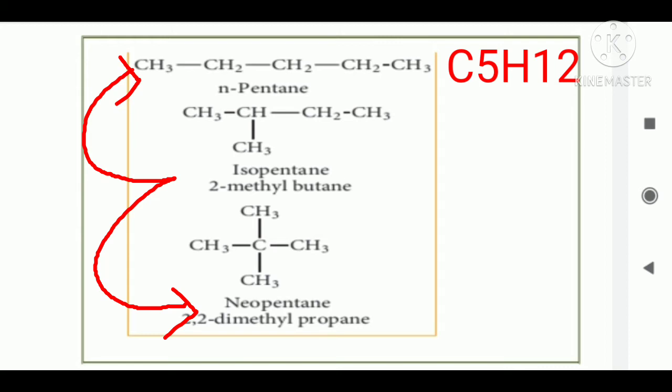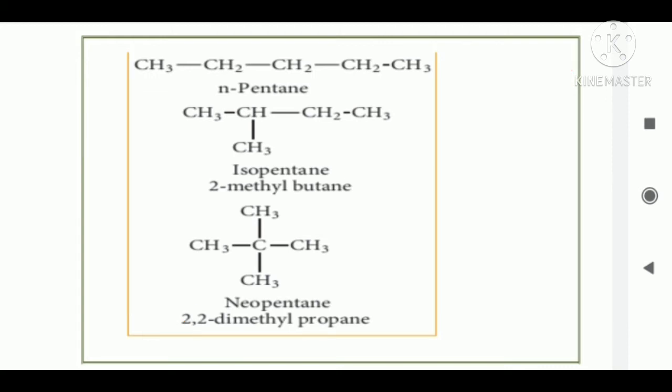First one is a straight chain, number of carbon 5, that is n-pentane. Another one is 2-methyl butane, and last is 2,2-dimethyl propane. All of these have the same formula, C5H12, but the skeleton of carbons is changed. That is the chain isomer.